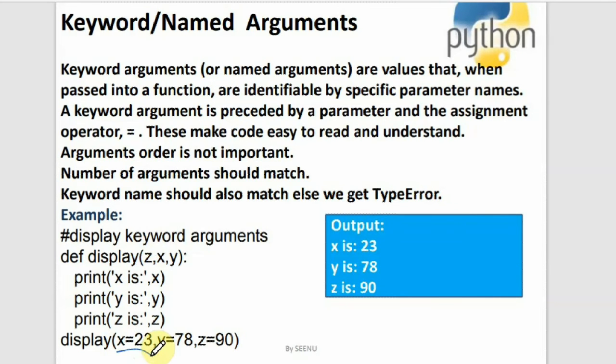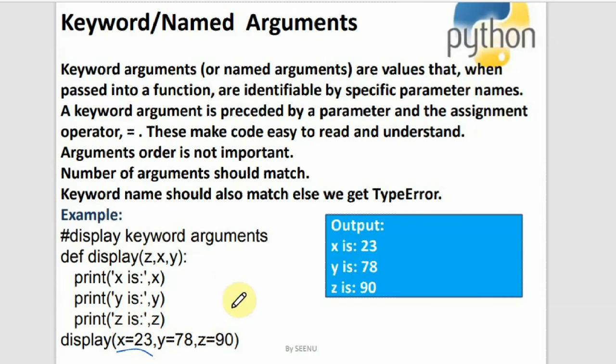Just look into this display over here. I said x is equal to 23, so now this 23 has a name, a variable name associated with it, and the variable name is x. Even here 78 has a variable associated, which is y. y is equal to 78, z is equal to 90, we said. When we associate the names with the parameter names, there won't be any confusion.